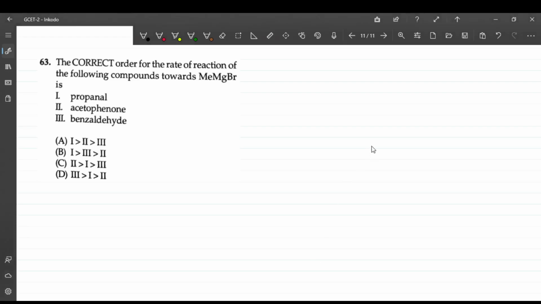So the correct order of the rate of reaction of the following compounds towards methyl magnesium bromide. This is a Grignard reagent, RMgX. Grignard reagent, right? So whose reactivity will be better? That is the order of the reactivity they have asked. So the first structure is propanal. Propanal structure, how will it look? Propanal structure will look this way: